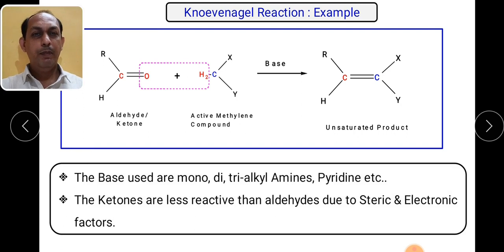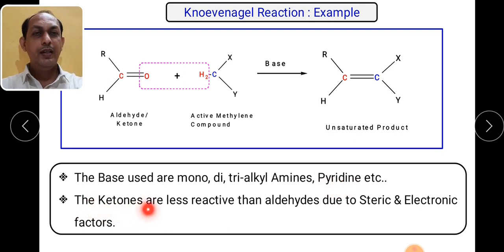So the base used may be either mono, di or trialkyl amines. Basically di or trialkyl amines are being used, or you can also use pyridine, piperidine. These are the basic catalysts which are used in order to catalyze this particular reaction. So remember, the base can be either dimethylamine, trimethylamine, pyridine or piperidine.